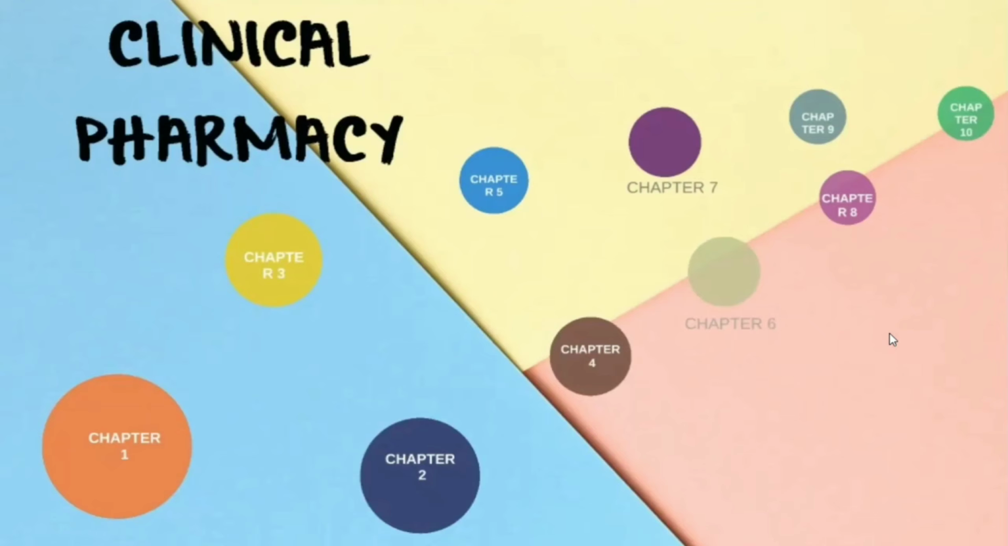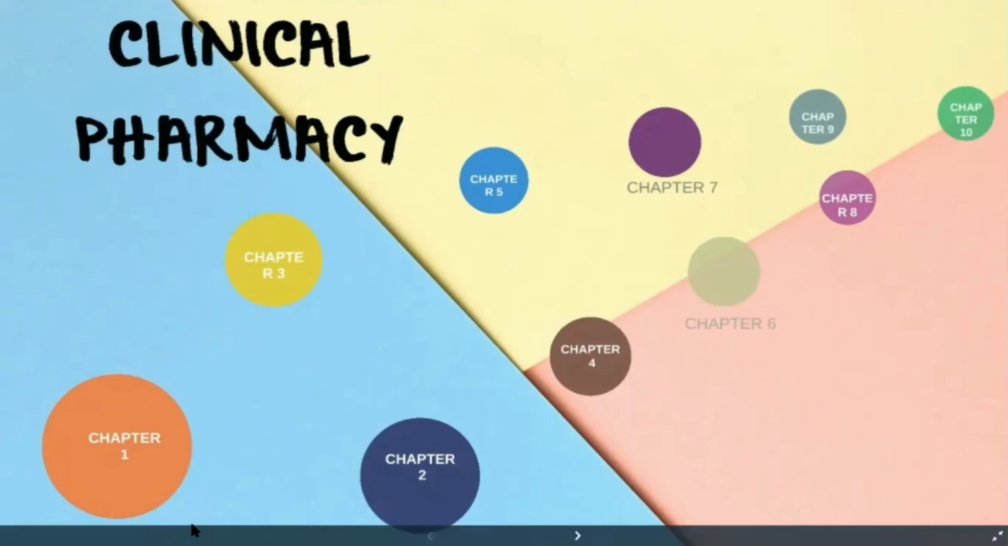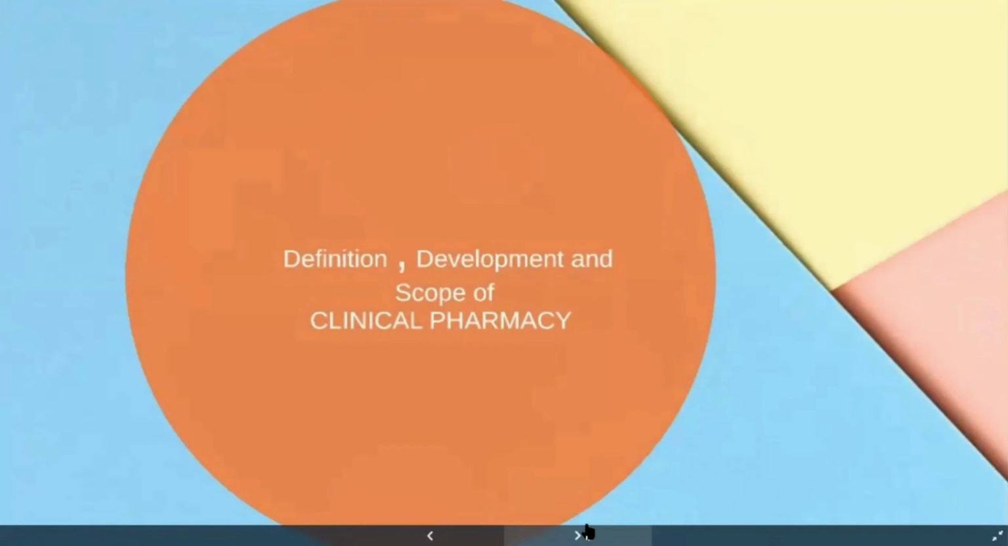Going into the topics, in this academic year we have 10 chapters, right? Coming to the first chapter, generally the first chapter of any subject is an introduction topic. First we'll see the definition, development, and scope of clinical pharmacy. We have already seen the definition; in upcoming classes we'll see development and scope, right?